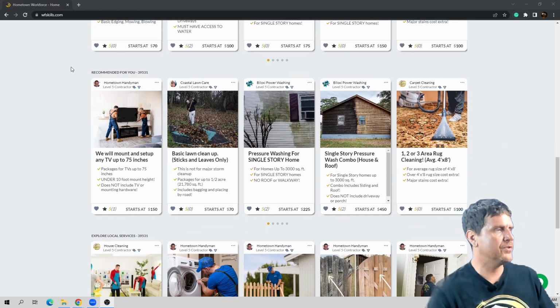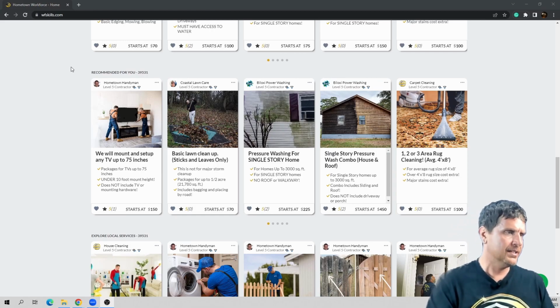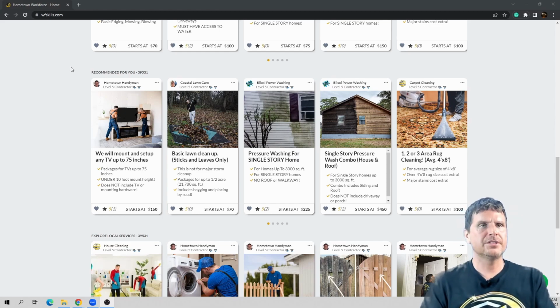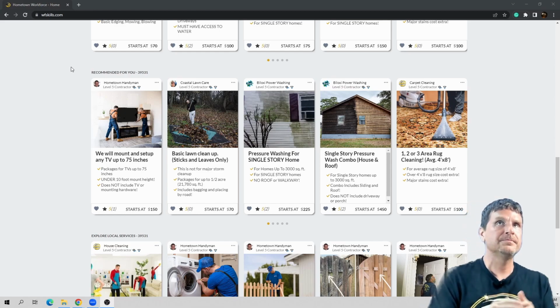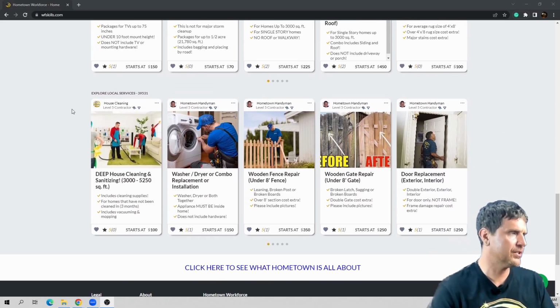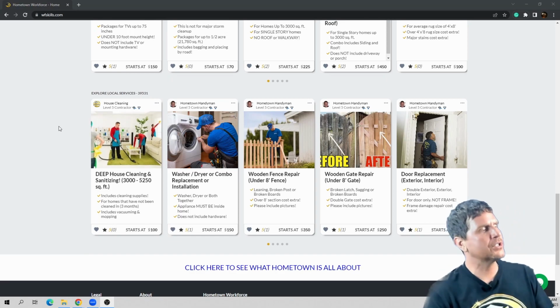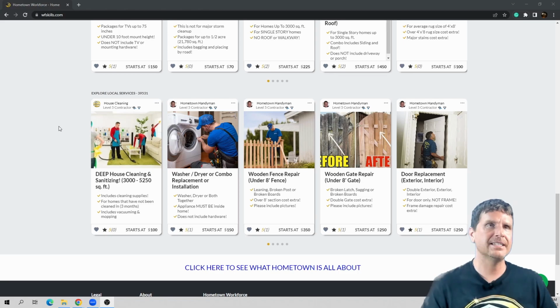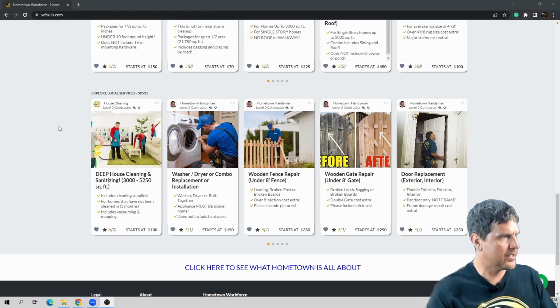Then recommended for you, so our algorithm evaluates your search stuff, and then it populates this section with listings based on your search. And then explore local services. These are the antitheses of your search, so things that you haven't searched for, they're going to appear here.